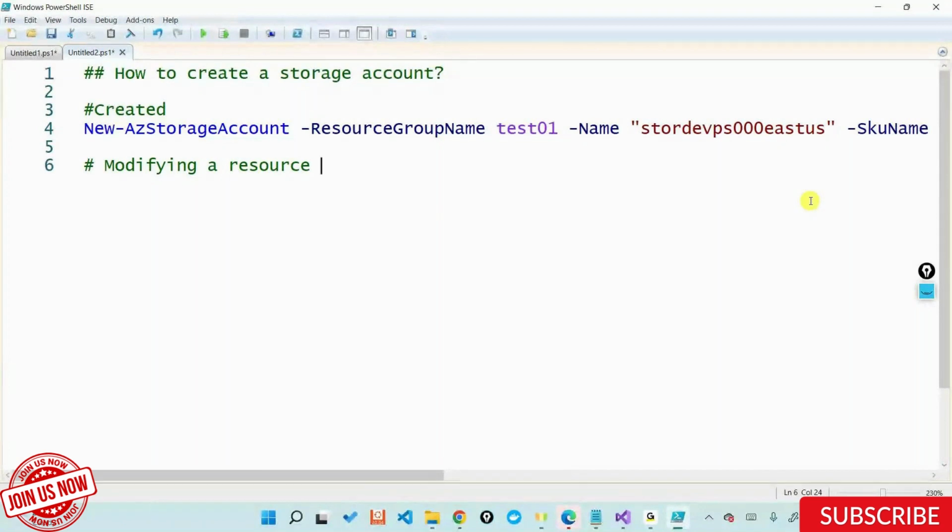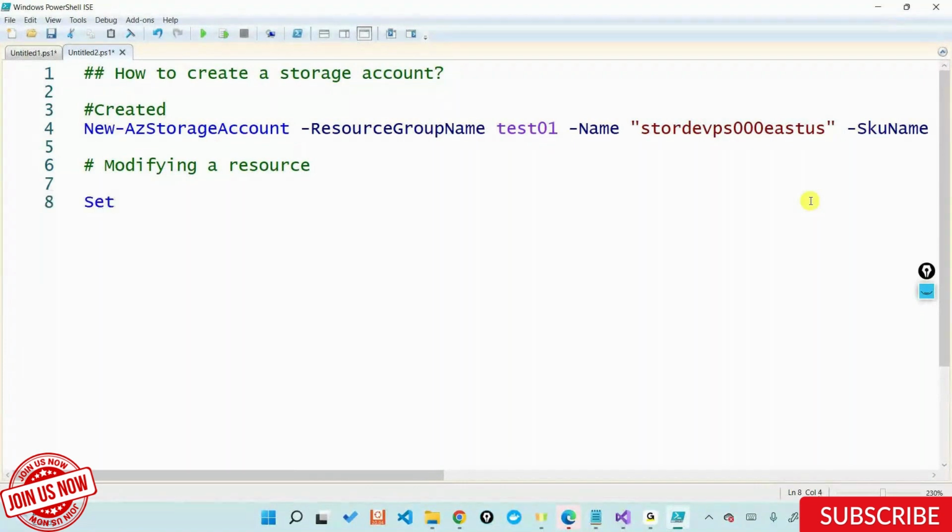You can change access tiers, hot to cool, cool to hot, and all these things out. You cannot change the name. You cannot go ahead and change the location. That's something that you cannot change. So even that is not allowed on the portal. Same thing is not allowed using the Azure PowerShell command line also. You cannot do that. So let's do a set.